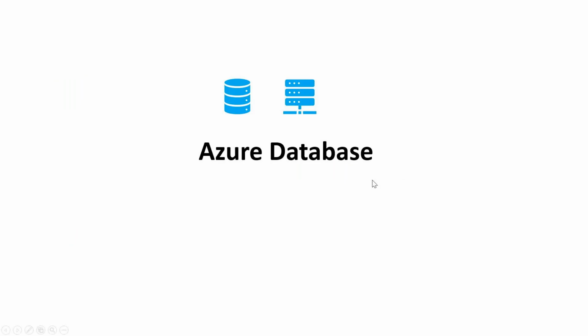Perfect. Okay, so let's get started with the Azure database services which we have, and we will take it from there. As we discussed, we have three types of data. Can you just repeat that one more time? What are the three types? Data classification: we have structured, semi-structured, and unstructured, sir. Perfect.